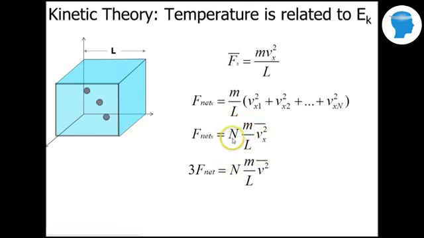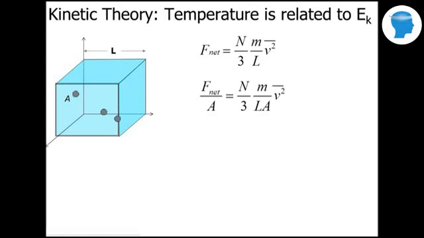But if we have N particles, we're going to have a much bigger force. So rearranging this, solving for a force, we have N over 3, the number of particles over 3, times the mass of a particle divided by the length of the container, times the average of the speed squared.